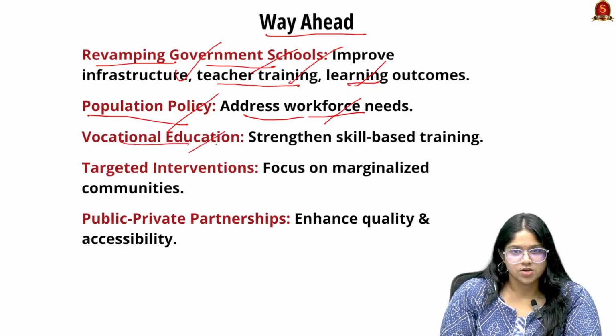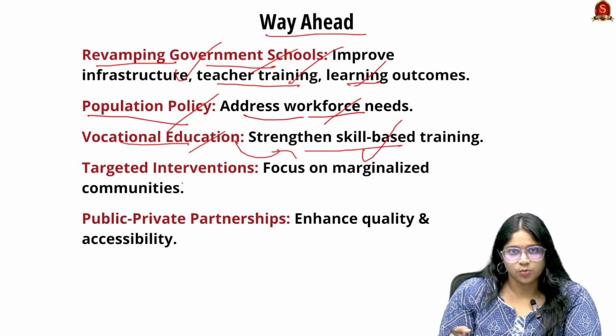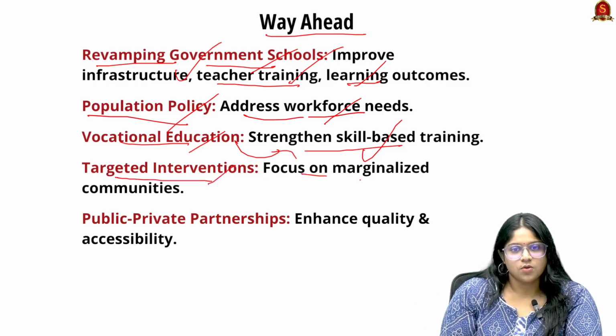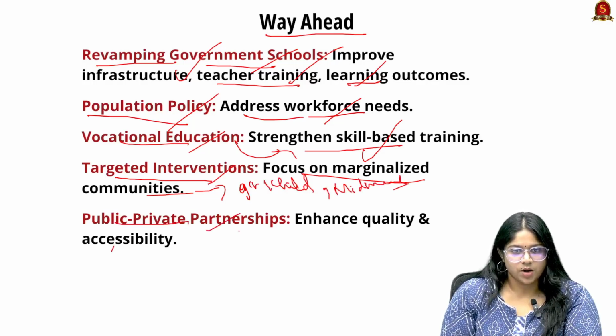Next is vocational education. It helps to strengthen skill based training for both students and the youth population in every sector. Next is targeted interventions focusing on marginalized communities, such as girl child incentives and midday meals, which can help. And next is public private partnerships to enhance quality and accessibility.